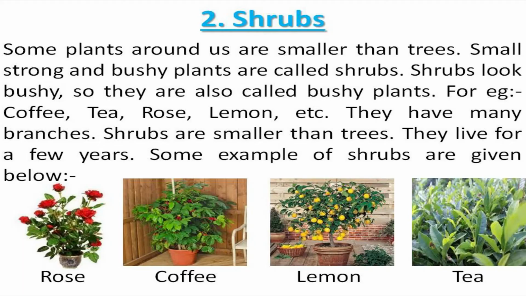Now our second topic is about shrubs. Some plants around us are smaller than trees. Small, strong and bushy plants are called shrubs. Shrubs look bushy, so they are also called bushy plants. For example, coffee, tea, rose, lemon, etc. They have many branches. Shrubs are smaller than trees. They live for a few years. Some examples of shrubs are given below. You can see the pictures. First one is rose, then coffee, lemon and tea.